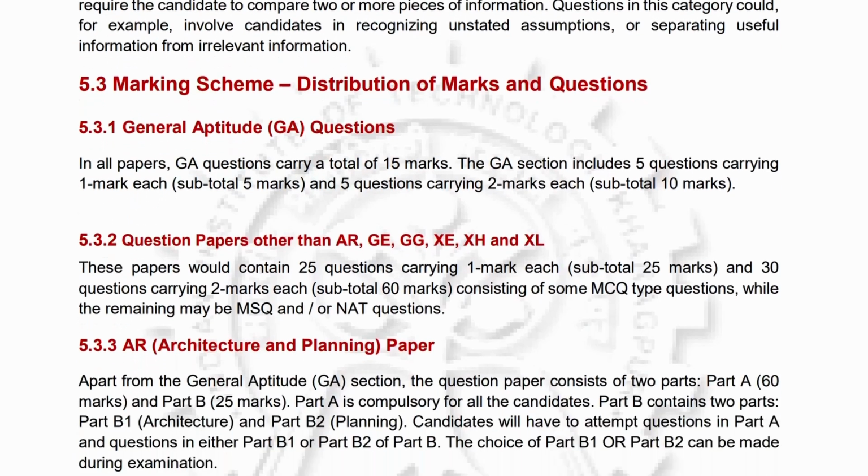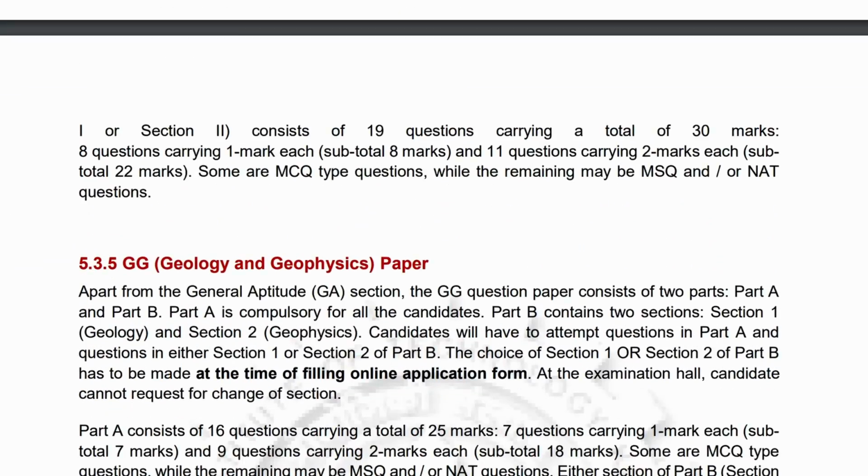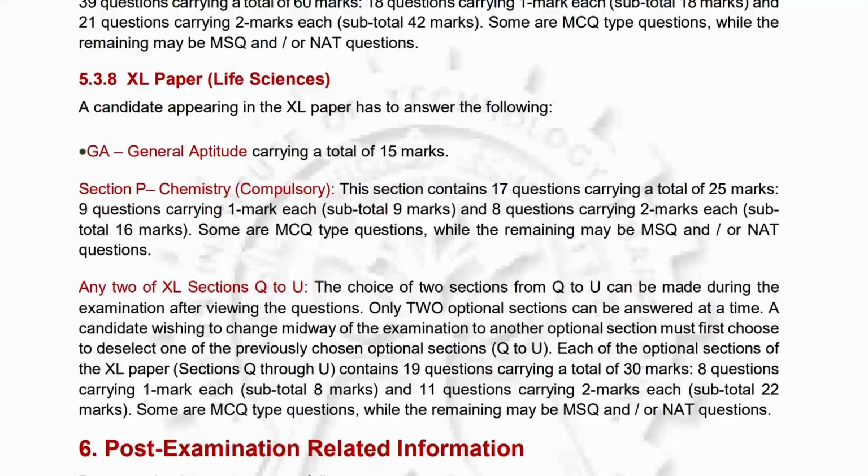then we have the marking scheme for different streams, for different papers. Because in some cases we don't have the mathematics, in other cases we have the mathematics, so according to that they have the marks distribution. So we just skip that one for the time being.